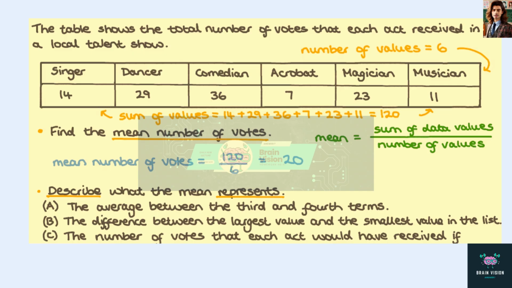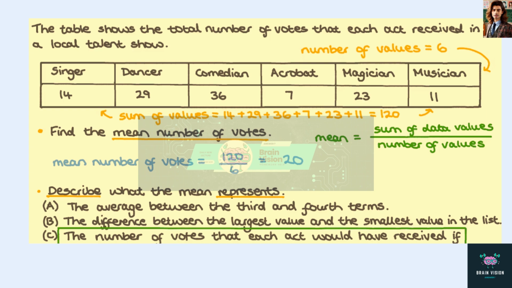The second part of the question asks us to describe what the mean represents. When we calculated the mean, we divided the total number of votes received by the number of acts taking part in the talent show. In other words, we shared the total number of votes equally between all the acts, so they all had the same number of votes.